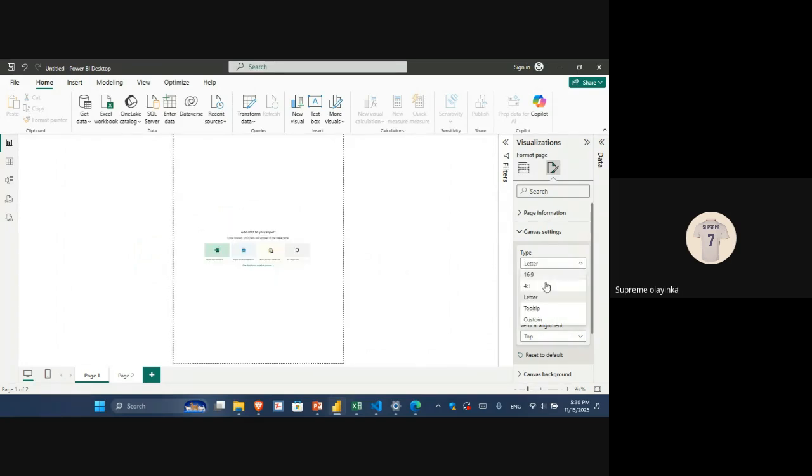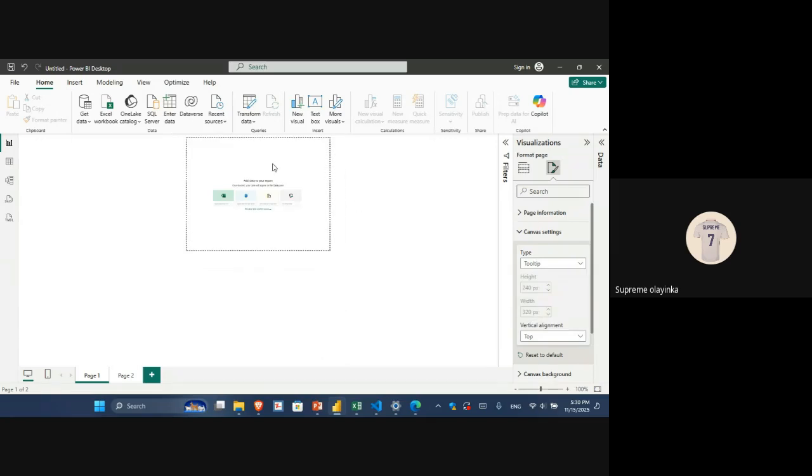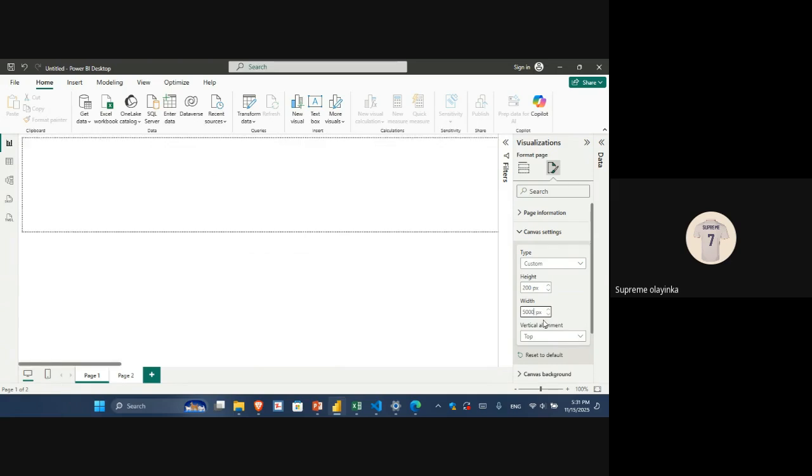Then the next one is tooltip. Tooltip is very small. It's more like a sticky note. The sticky note size. I believe everyone should know what a sticky note is. Then the last one is custom. That is, you want to be the one that will write it by yourself. That's why this one is better. You can write the height to be 200, the width, let's say we want 500. So can you see this is what I've created? I can do this one 5,000. Then let's say this one 2,000.